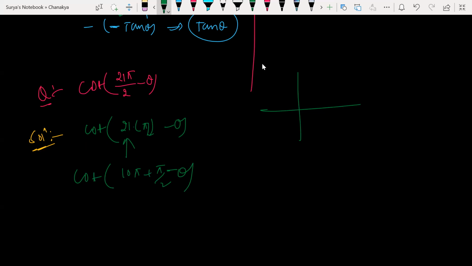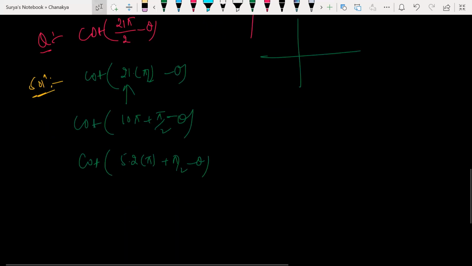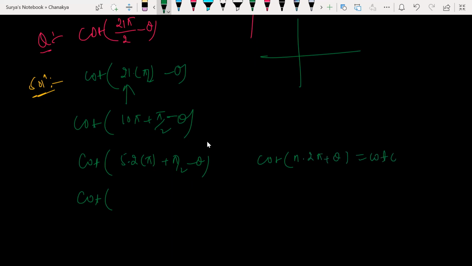Look at it, let me tell you. Here 10 pi, right? Can you break this as what? Again 5 into 2 times of pi plus pi by 2 minus theta. Very simple. So look at this here. Cot again. Again here the formula: N into 2 pi plus theta always gives you what? Cot theta.